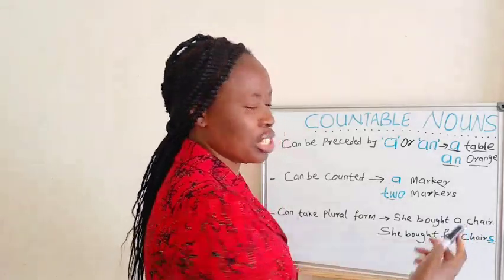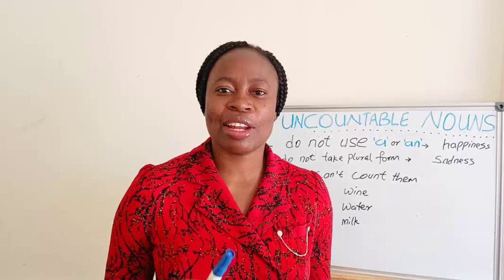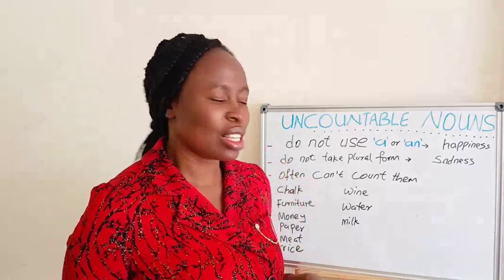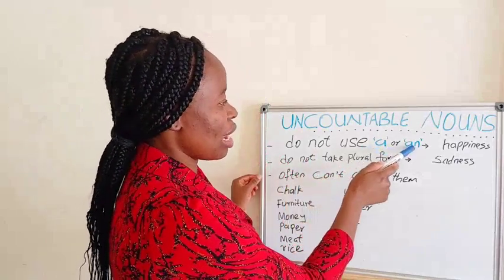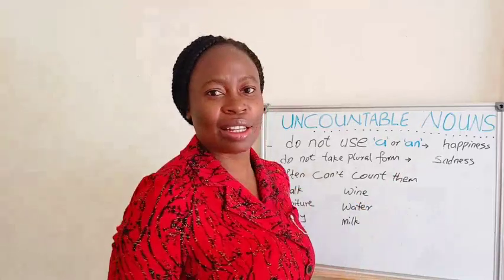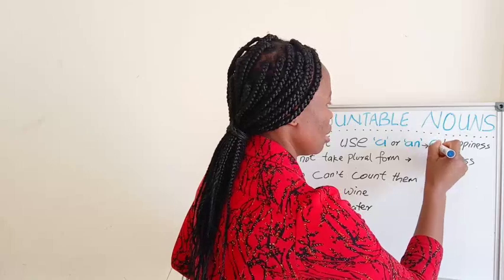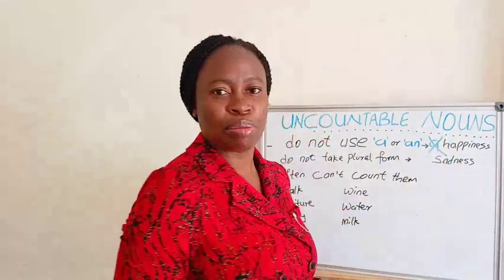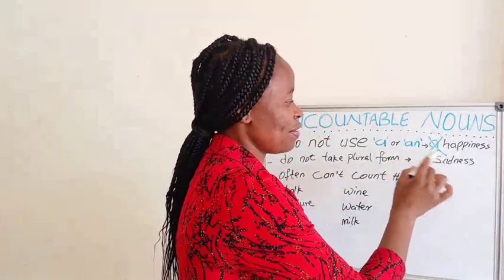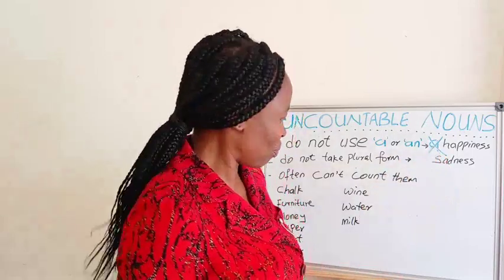She bought 4 chairs. On the other hand, uncountable nouns are nouns that cannot be preceded by the indefinite article a or an. That means we do not use a or an before uncountable nouns. For instance, happiness is an uncountable noun. We don't say a happiness. No. Because it is uncountable, we don't use indefinite article a or an before uncountable nouns.